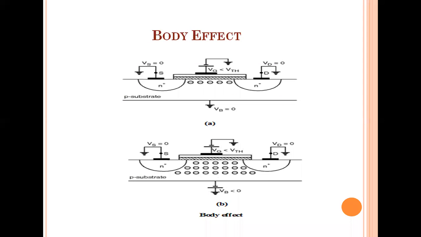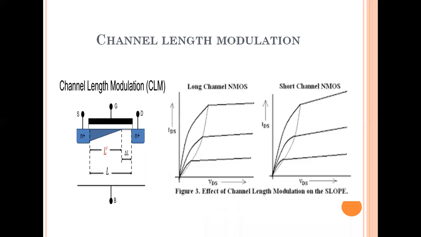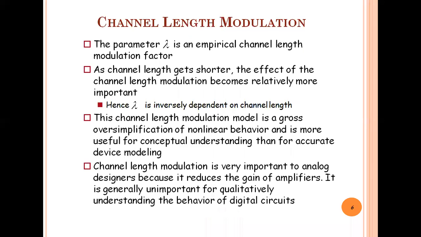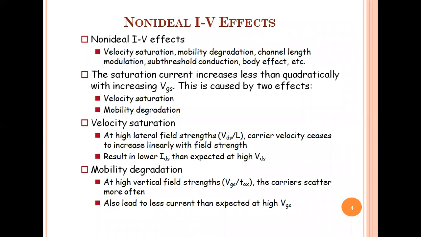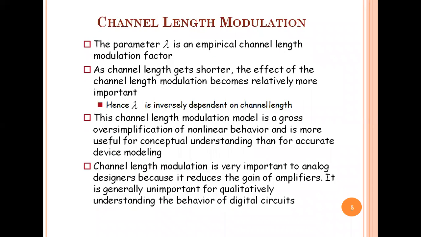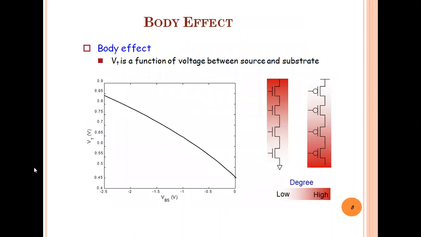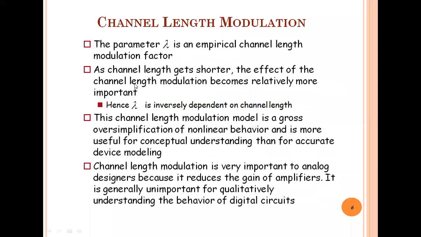We have already discussed channel length modulation and body effect. So today we just recap channel length modulation.